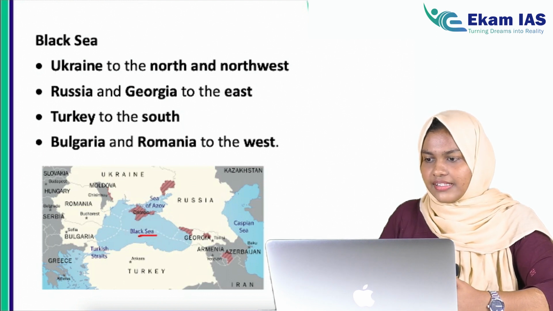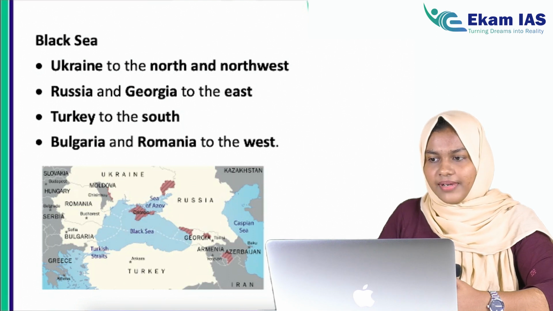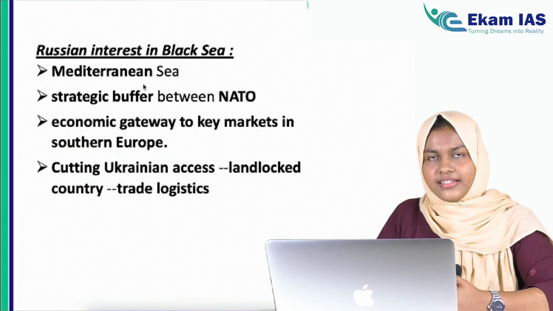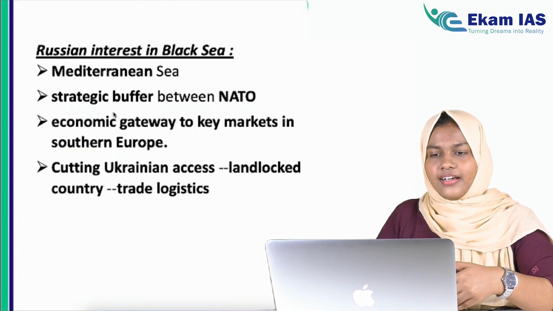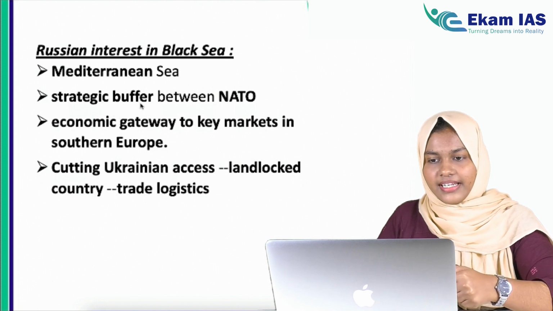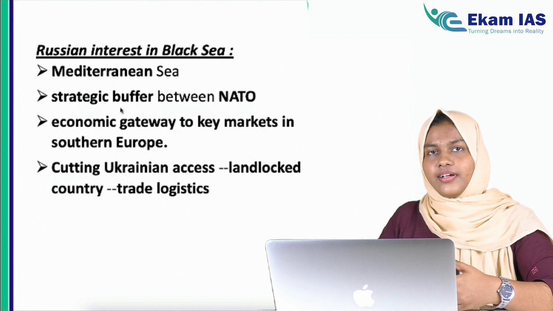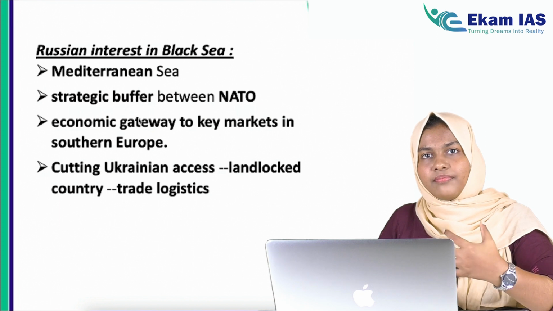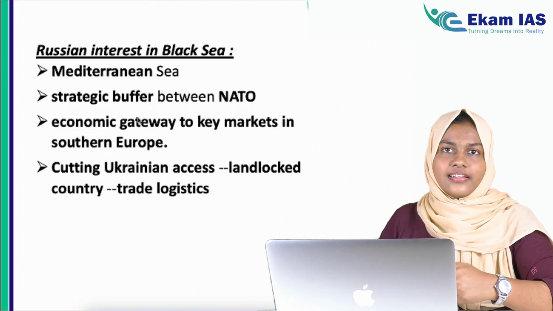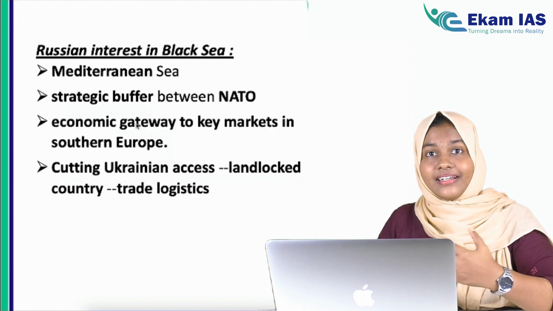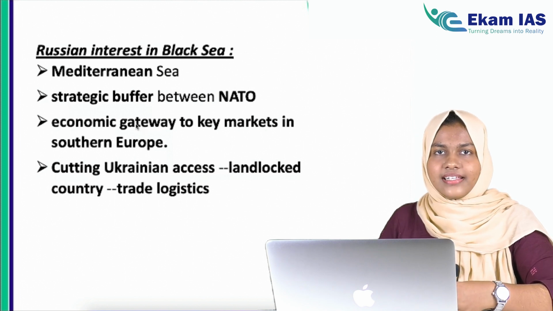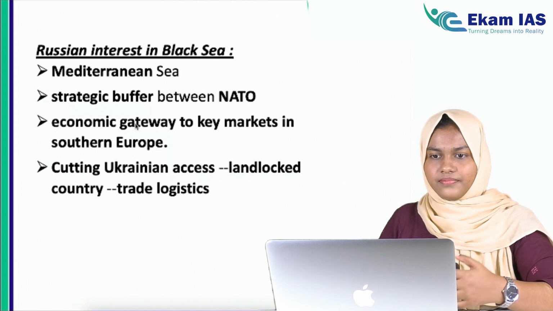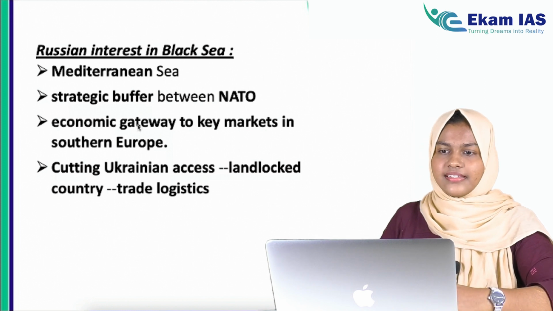So we have seen few reasons regarding Russian interest in Black Sea. We'll revise it once more. One is the access to Mediterranean Sea, thereby the markets of the countries bordering the Mediterranean Sea, that is the African continent. Then it acts as a strategic buffer between Russia and the NATO countries. Then it opens a gateway to the market of the southern European countries. Then by cutting Ukrainian access to the Black Sea, Russia can have the autonomy or power over the Ukrainian market. So these are some of the reasons for the Russian interest in Black Sea.